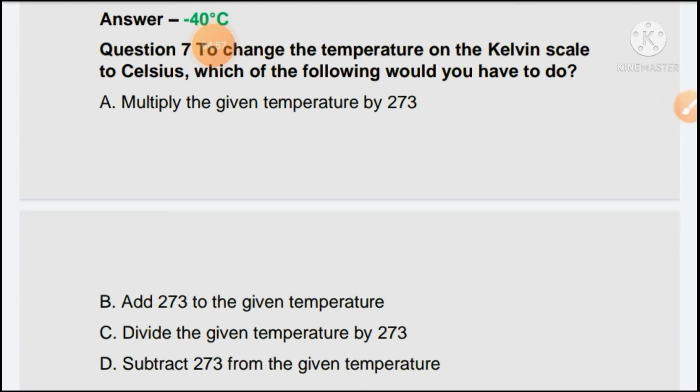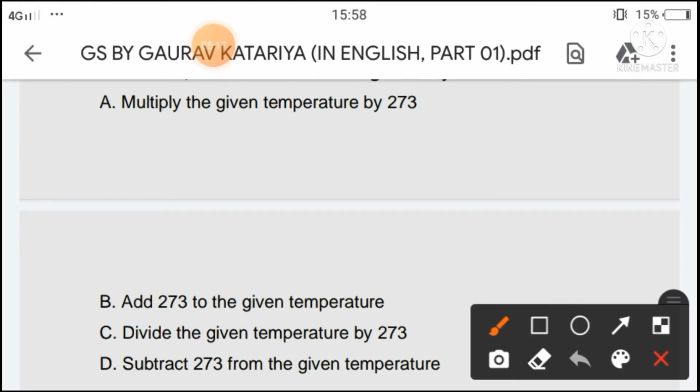Next question is to change the temperature on the Kelvin scale to Celsius, which of the following would you have to do? Option A, multiply the given temperature by 273; option B, add 273 to the given temperature; option C, divide the given temperature by 273; or option D, subtract 273 from the given temperature. So the right answer of this question will be option B, add 273 to the given temperature.